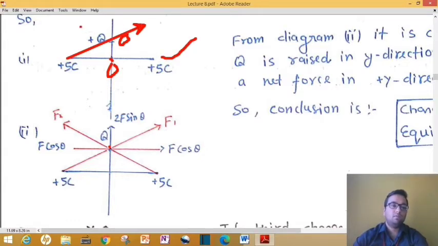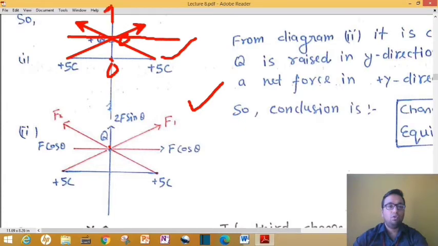Similarly this other plus 5 coulomb will also exert some force on this plus q, and that direction will be towards this arrow. Now you can understand that the net effective force of these two will be along plus y axis. That is 2F sin theta, as we have already done such numericals, and the F cos theta and F cos theta will cancel out. So I mean to say, if you shift your charge from the central position towards plus y direction, then it will never come back to its original position. It will keep on moving along the y axis.